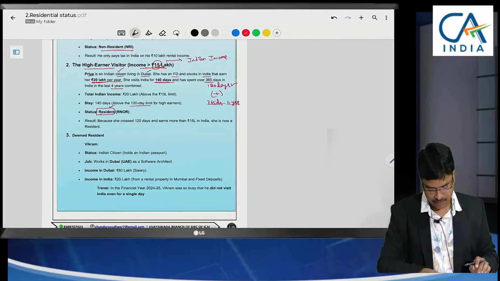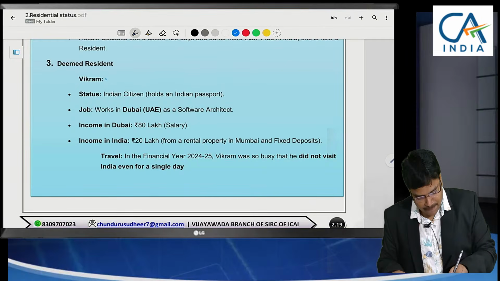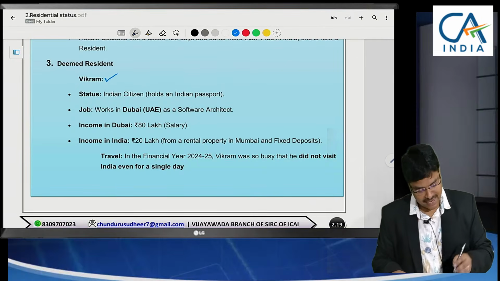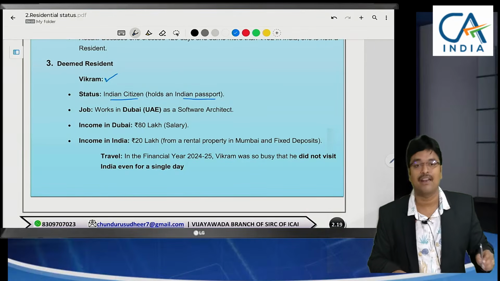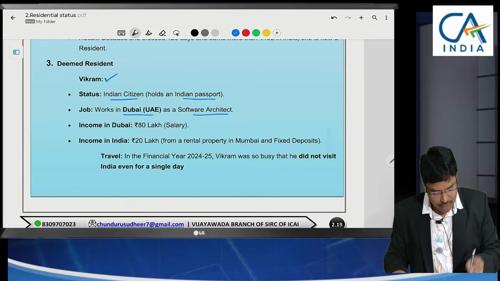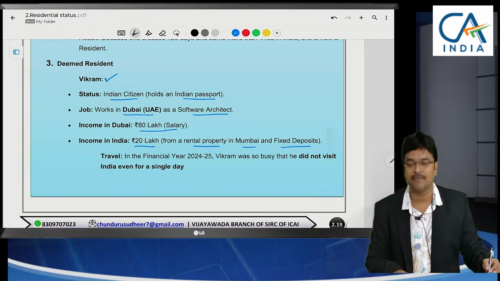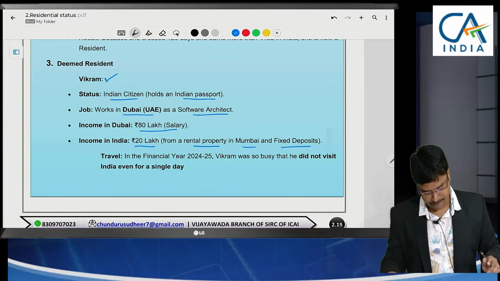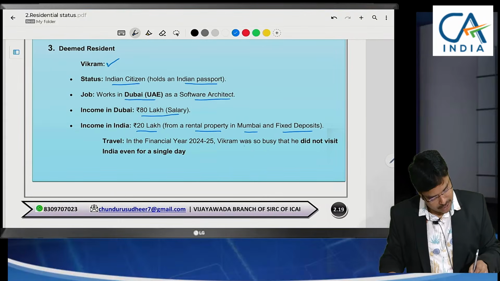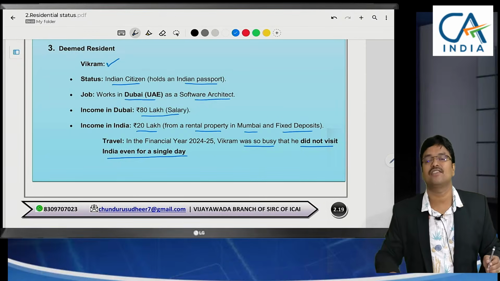Let us see this perfect example. Say a person named Vikram, status Indian citizen, is holding an Indian passport also. He works in Dubai as a software architect. In Dubai, he is getting an 80 lakh salary, and in India, he is getting 20 lakhs in rental income in Mumbai, and also he has fixed deposits with interest income. So total income in India is 20 lakhs. In the previous year, he was so busy that he did not visit India even a single day.